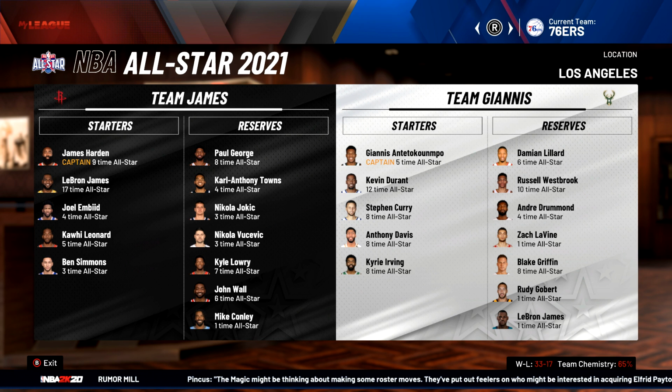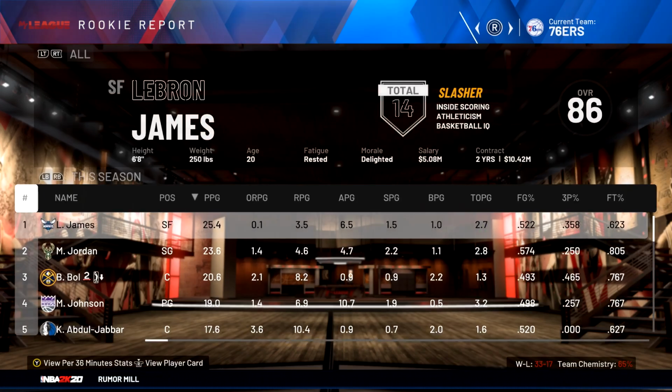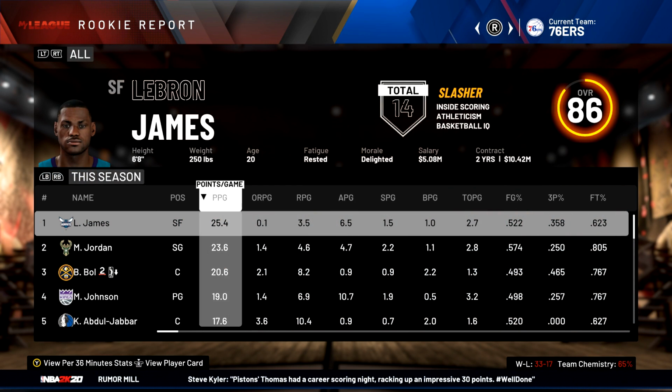We're at the All-Star Draft in the first season of the greatest players being rookies, and we got one rookie making the All-Star team, and that is LeBron James. He is on the reserves for Team Giannis. So LeBron looking like he might be doing the best out of all the rookies so far. We go over to the rookie report. LeBron is averaging the most points so far as a rookie.